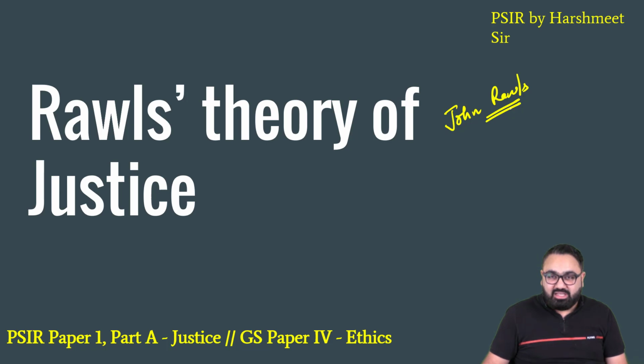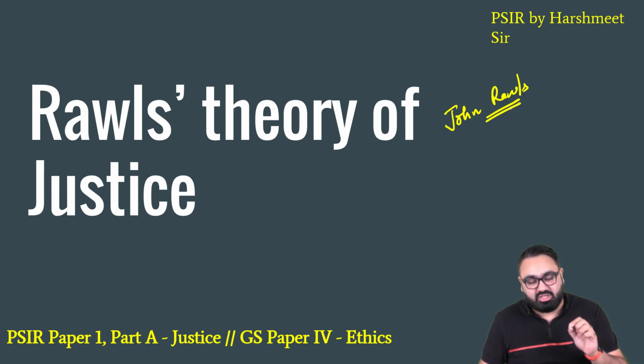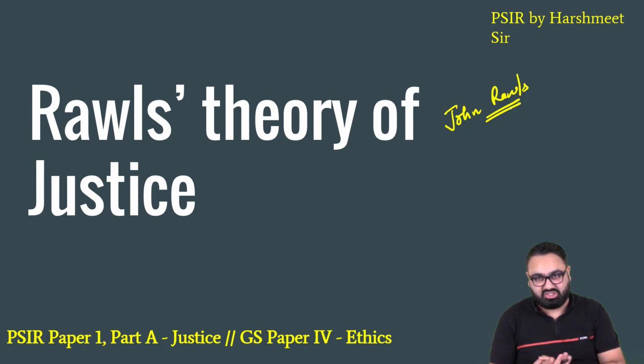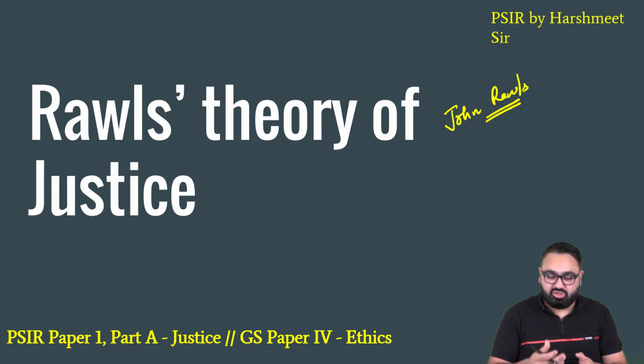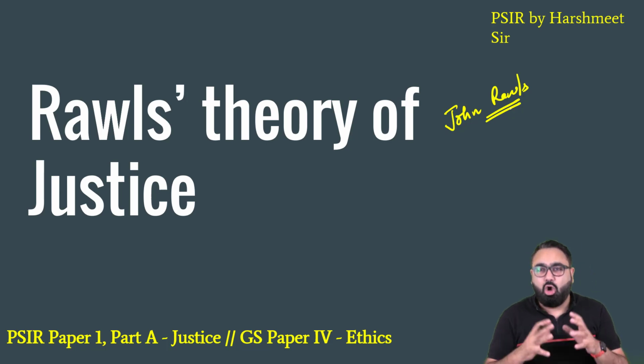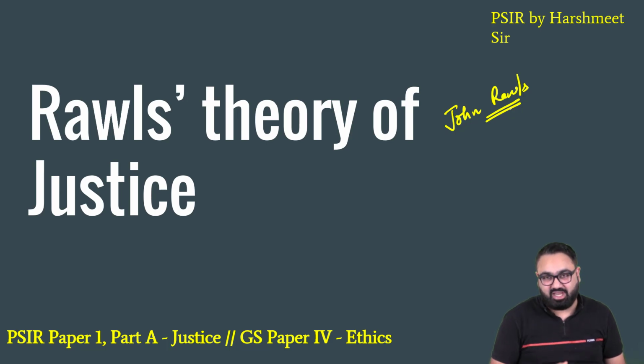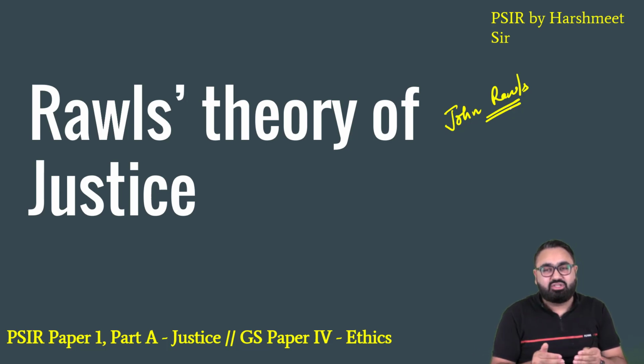paper. Now, as you know, many people throughout history have given their own theories of justice. They've tried to define justice in their own ways. For example, Plato, Aristotle, John Rawls, J.S. Mill, all of them have tried to define what exactly is justice in the society. However, if you look at all of them, the one that actually is suitable for our contemporary society, which can be practiced today to a certain extent, it has to be John Rawls.